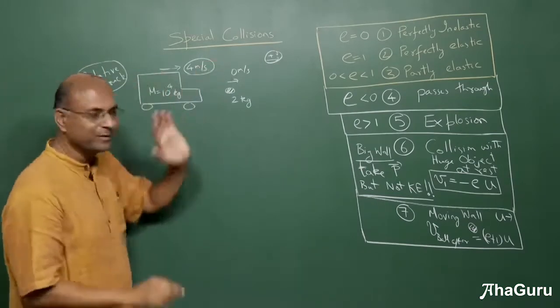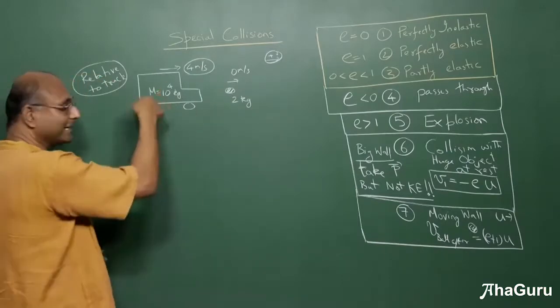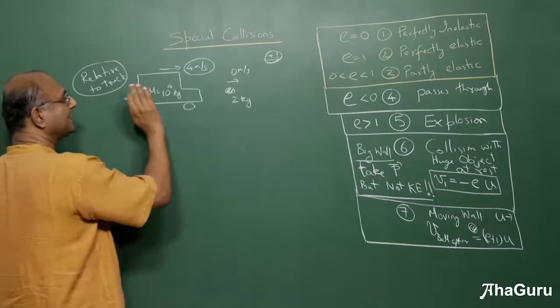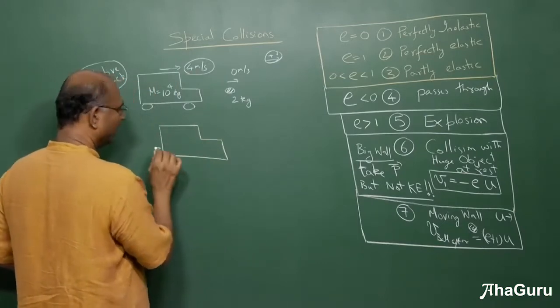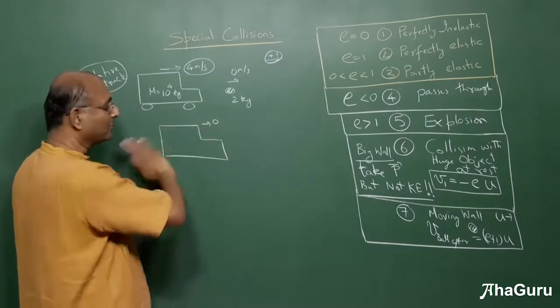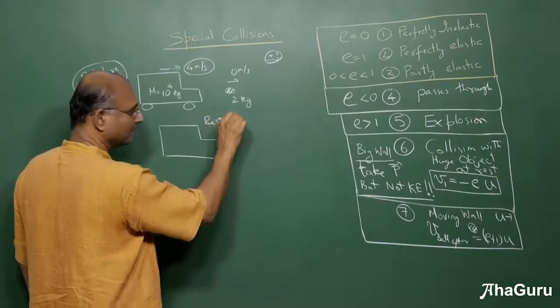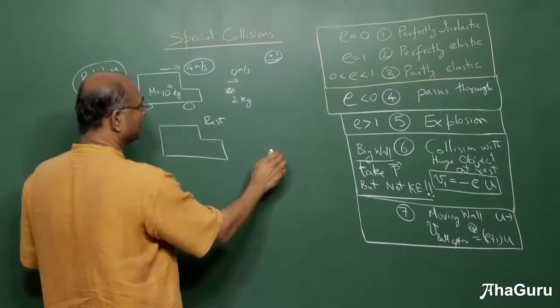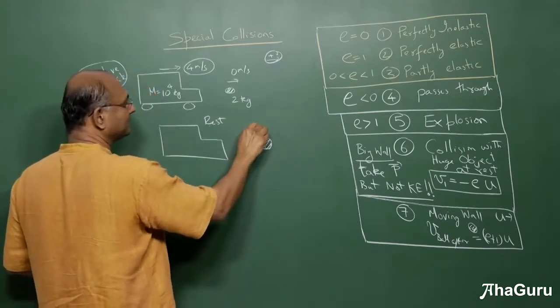Because the truck is moving with 4 meters per second, and after the collision it's also moving at 4 meters per second, it's a good inertial frame for us to take. So if I start with the truck, what does the truck say? The truck says, I am moving at 0. I am not going anywhere. The truck is at rest. But what does the truck say about the ball? The truck says the ball is coming towards me at 4 meters per second.